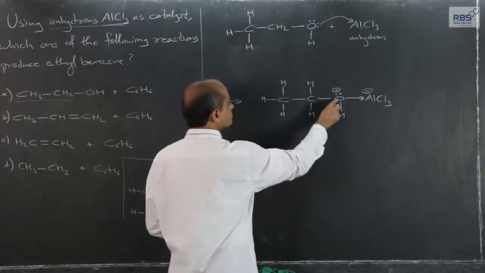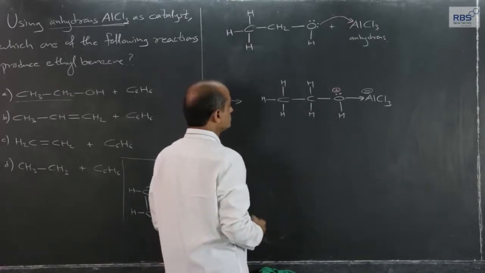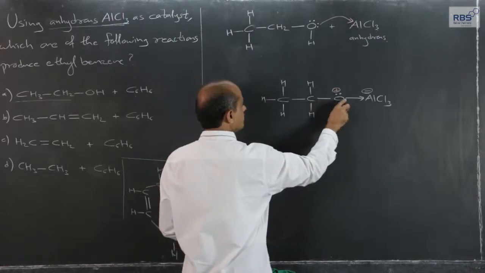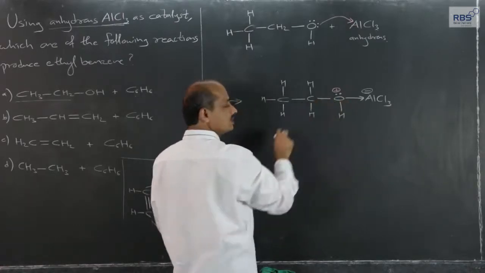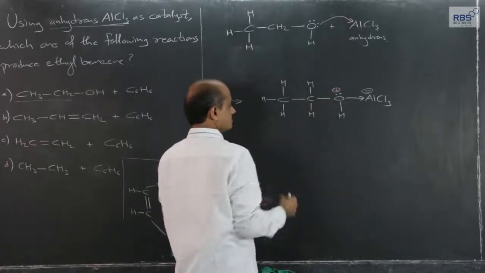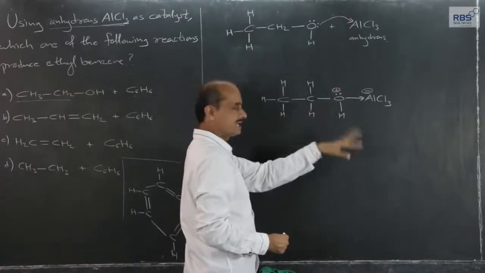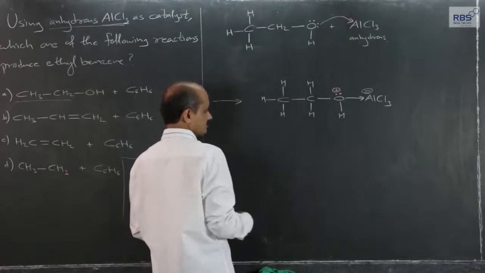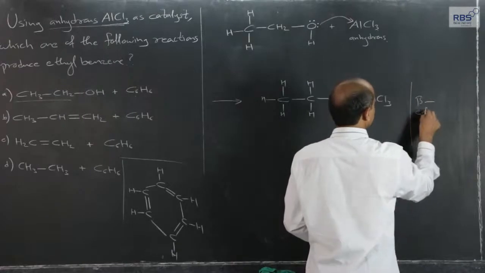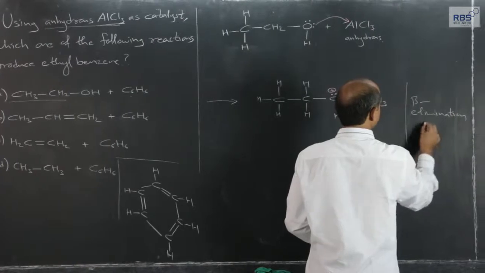The moment this is formed, oxygen carrying positive charge is electron deficient. Now this lone pair has become a shared pair, so oxygen will try to gain the electron pair by heterolysis of this bond, but this does not take place directly. What happens is what we call beta elimination of alcohol.